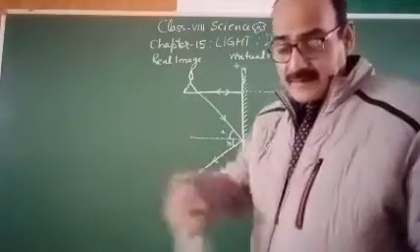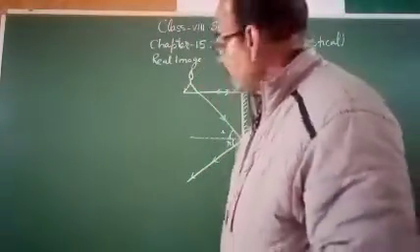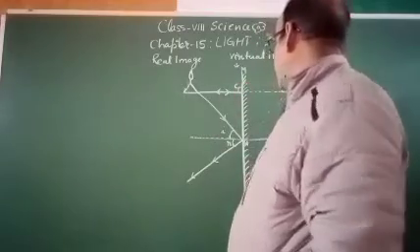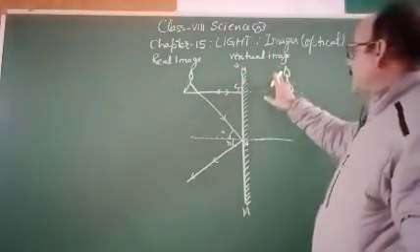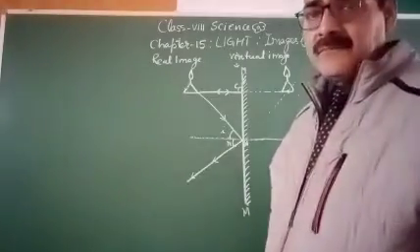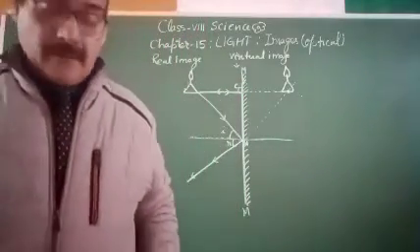If it goes straight, it will go straight through the principal axis, and there will be an angle formed which will be called C. Okay, so my dear students, the image formed by the plane mirror will be like this. So by this ray diagram you can understand the image formation by the plane mirror.